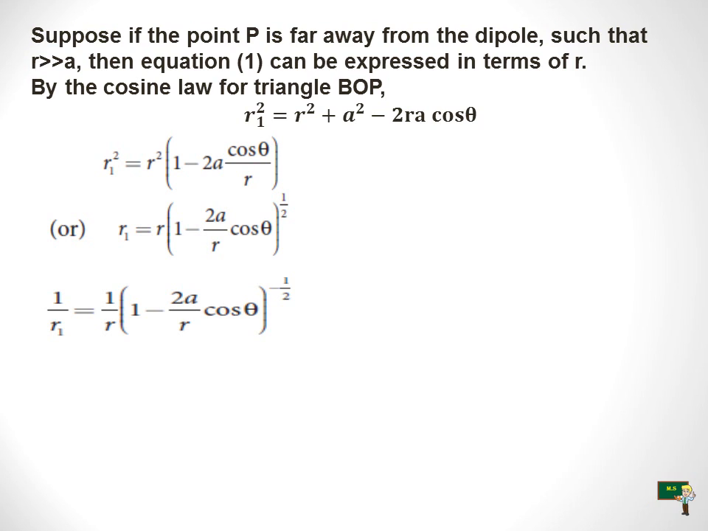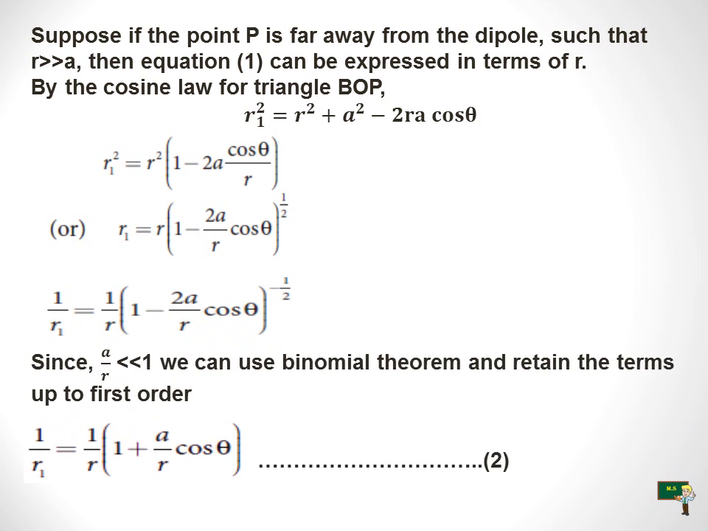Then actually we need the value of 1 by r1, not the r1 value. For equation 1, we need the value of 1 by r1. So if you divide 1 by this, then we get 1 by r1, and you have to divide the right hand side also. So 1 by r into 1 minus 2a by r cos theta, the whole bracket. Already we have the power 1 by 2. Now we put minus 1 by 2, because if you take the value from the lower level to the upper level, you have to put minus. I think you all know that.